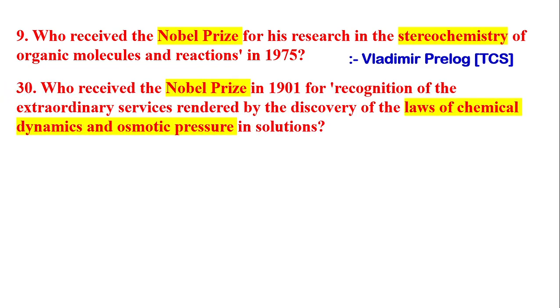Next question is, who received the Nobel Prize in 1901 in recognition of the extraordinary services rendered by the discovery of the law of chemical dynamics and osmotic pressure in solution? The answer is Jacobus Henricus van 't Hoff.